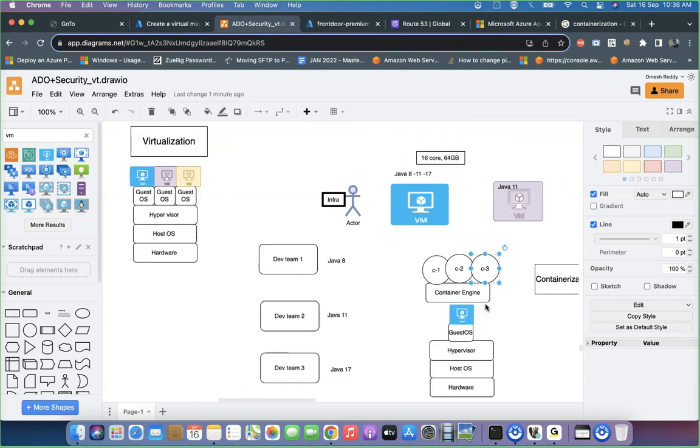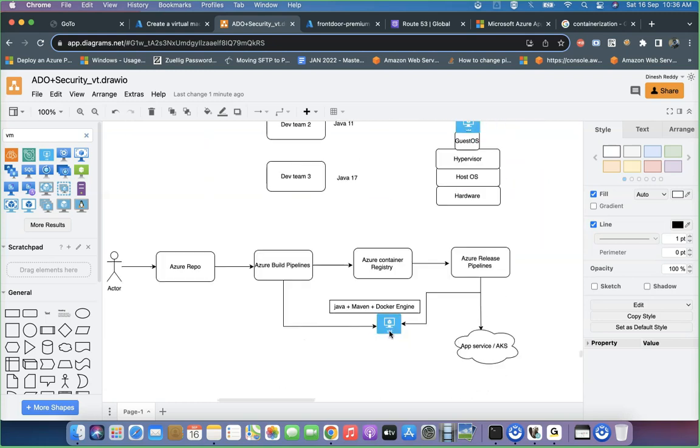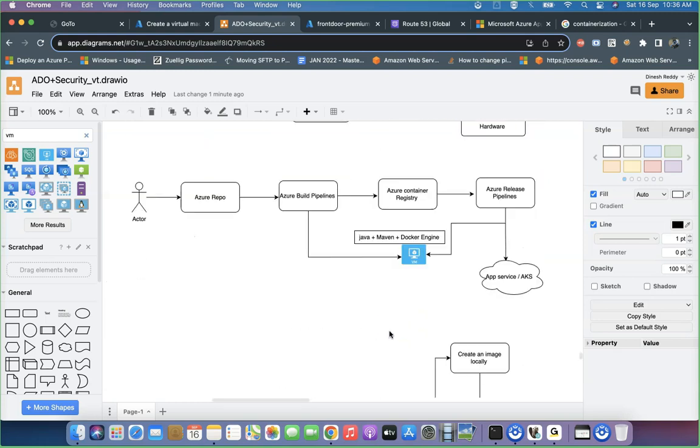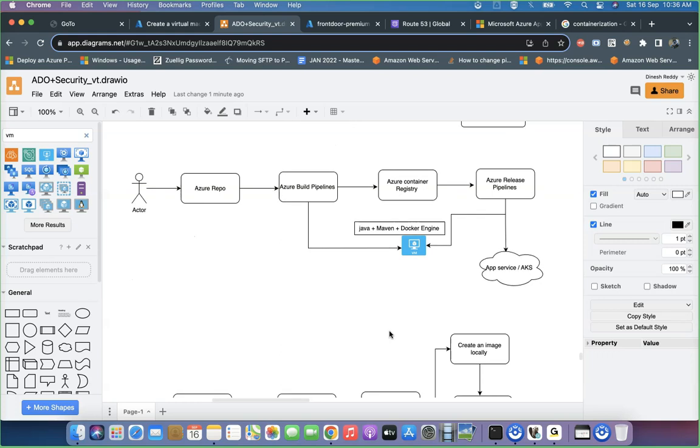So far good. That is what we should understand about containerization and virtualization. Any questions so far? Alright, I hope you understand what I discussed now. Okay, that's really good. Now I'm going to show you a simple thing so you get some idea of how the DevOps model will change when you think about containerization.